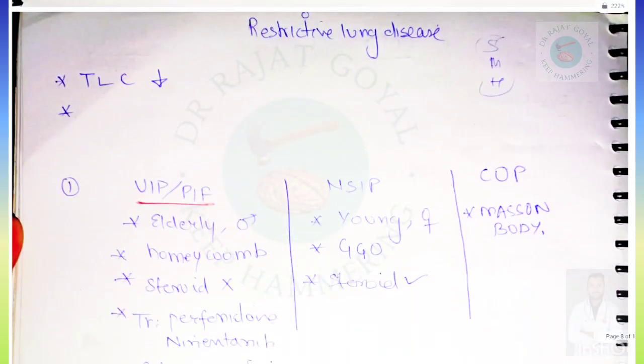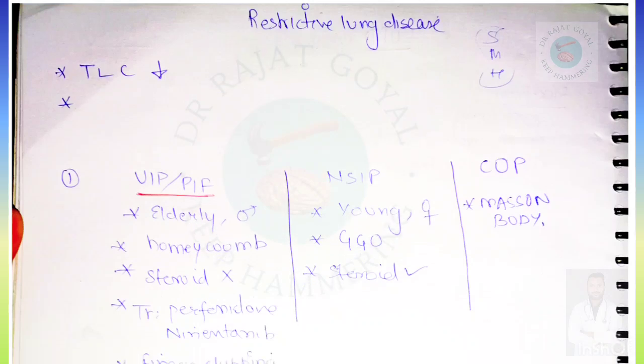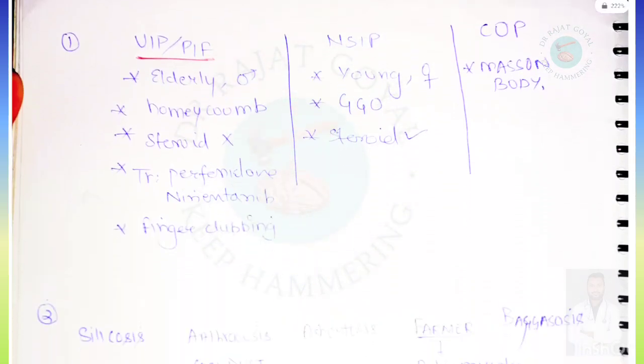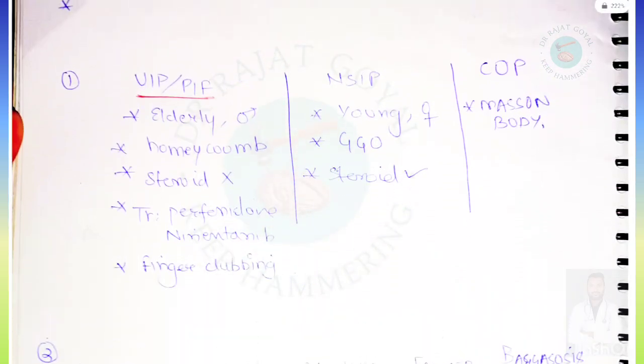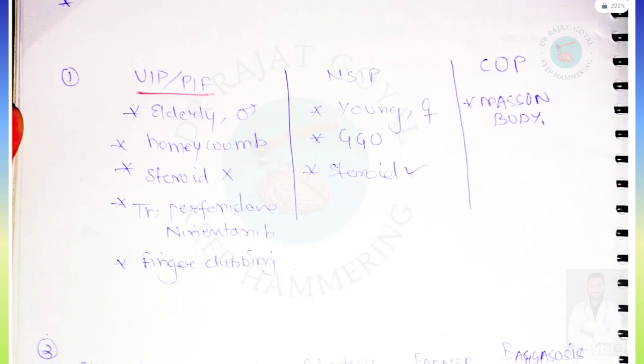Next topic is restrictive lung disease. So in restrictive lung disease, we know TLC decreases and DLCO generally remains normal. So restrictive lung disease can be UIP or IPF, NSIP and COP. In UIP or IPF, the elderly and males are involved. Honeycombing is there, this is a special point for this.